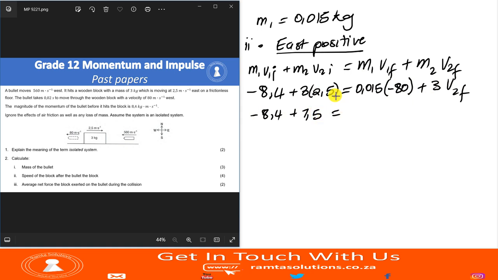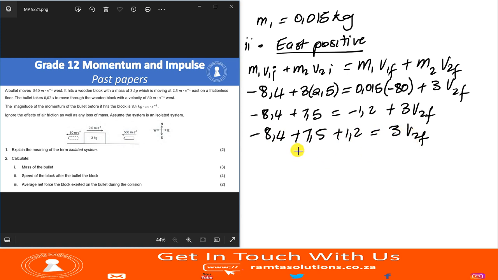Now, 0.015 times 80. Okay, I just calculated the 0.015, so on my calculator I'll just answer times 80. This is negative 1.2 plus 3 v2 final. Now, negative 8.4 plus 7.5 plus 1.2 is equal to 3 v2 final. What is this? Negative 8.5. No. Hold on.